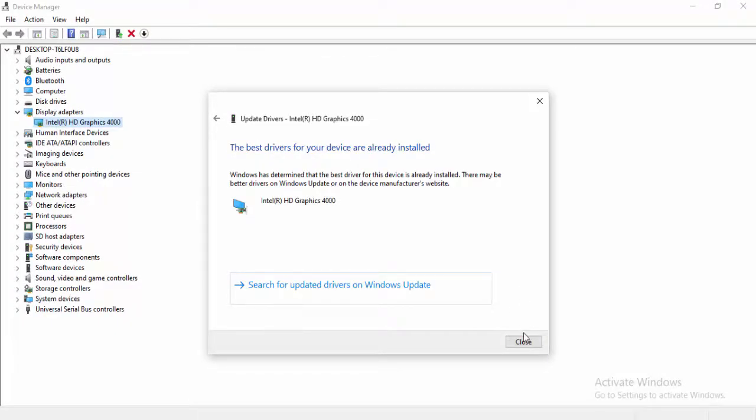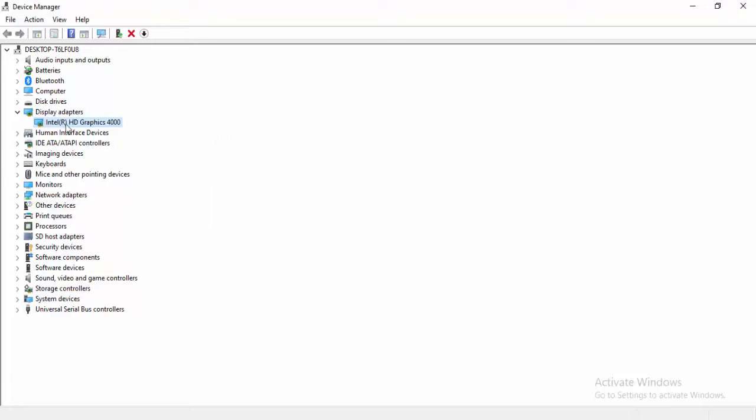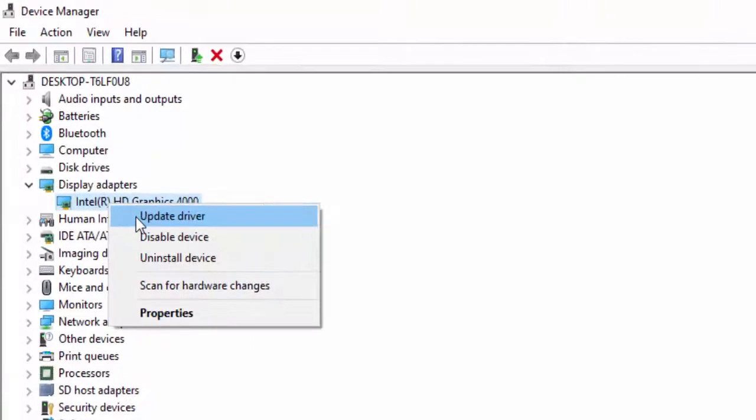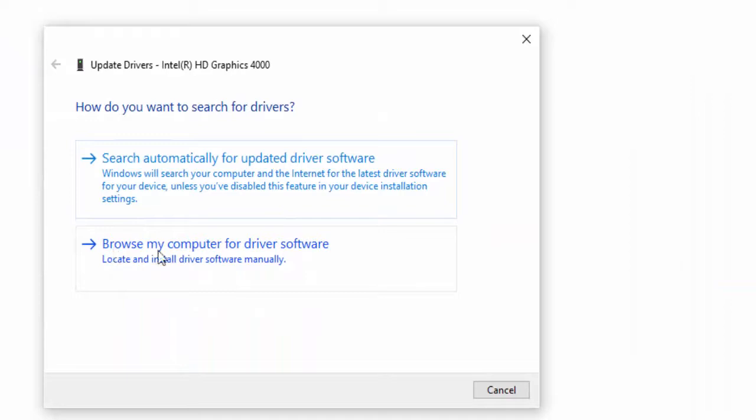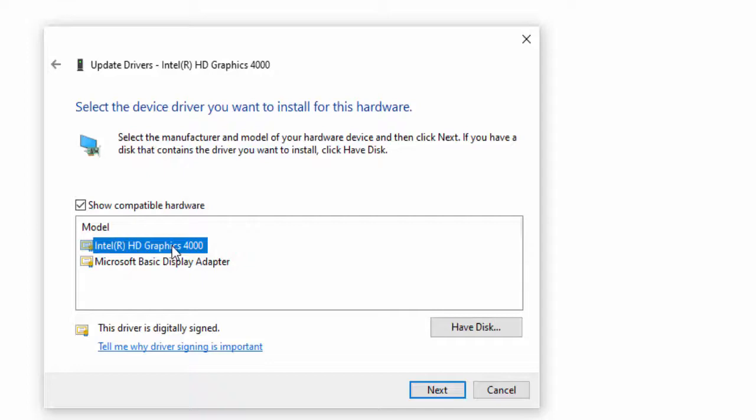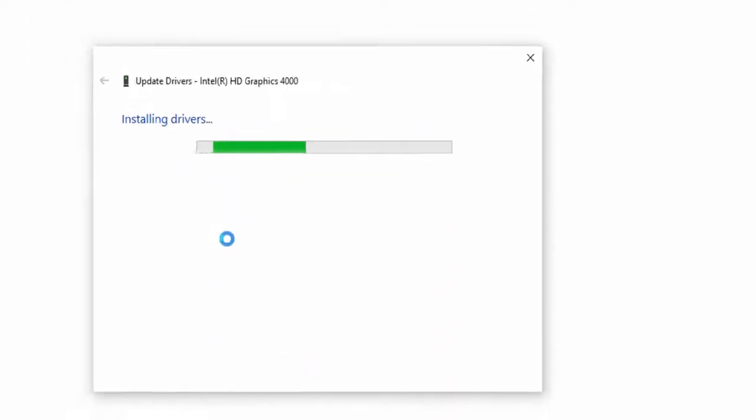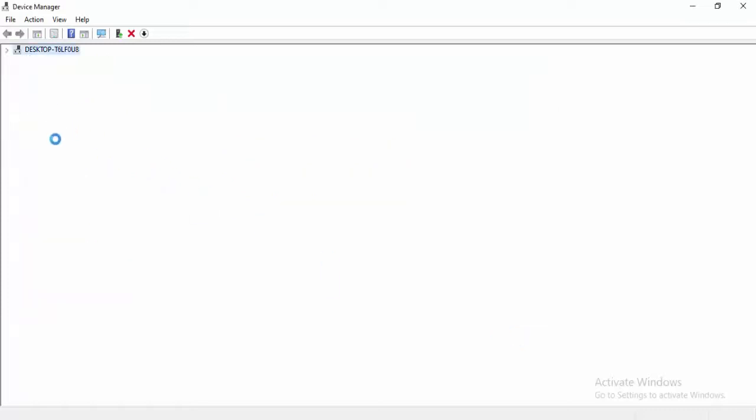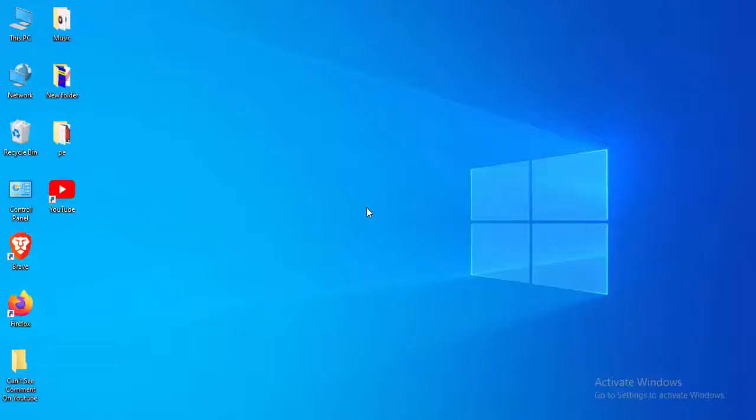And if it does not update your driver, try the second option: right click and select Update driver, select Browse my computer for driver software. Select Let me pick from a list of available drivers on my computer. Select the driver like this and select Next. Same, guys, update all your drivers and close the Device Manager.